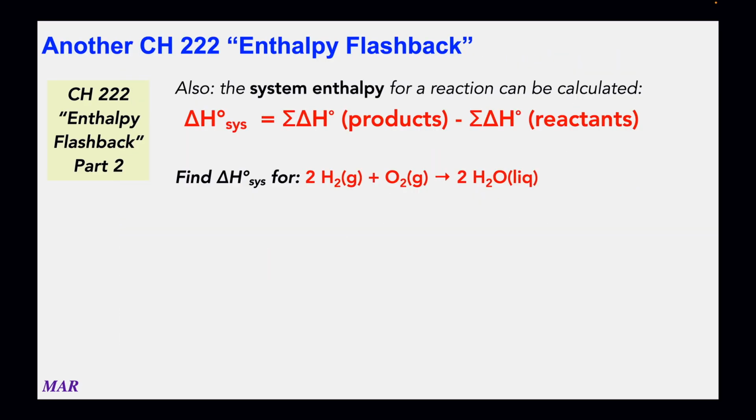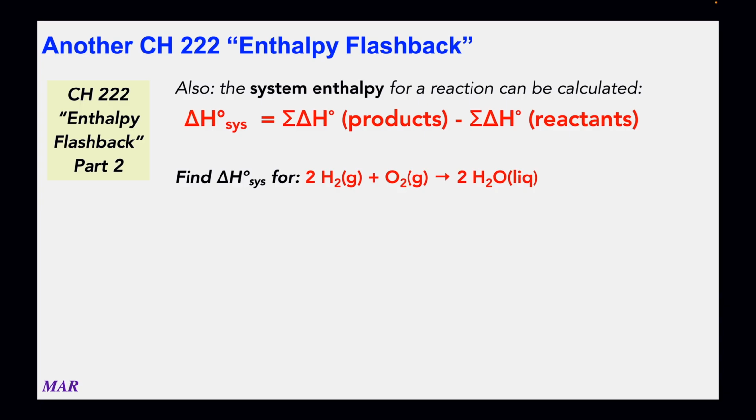In Chem 222, we also figured out the delta H's of the different reactions. It usually came from the summation of the delta H of all the products minus the summation of the delta H of all the reactants. That little sigma right there just means add up all of them. So you add up all of the enthalpies of the products and you subtract the enthalpies of all the reactants. And you'll use that table we talked about earlier to find the different delta H values. You don't have to know any of those.